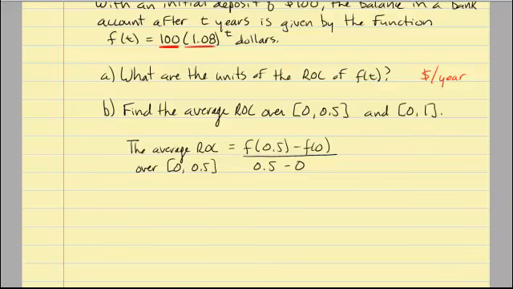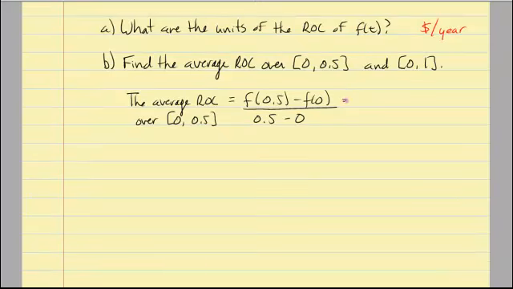So for this particular case, I'm going to have to plug in some numbers here. This is going to be 100 times 1.08 to the 0.5 minus 100 times 1.08 to the 0 over 0.5 minus 0.